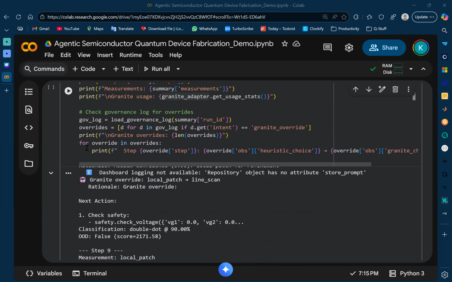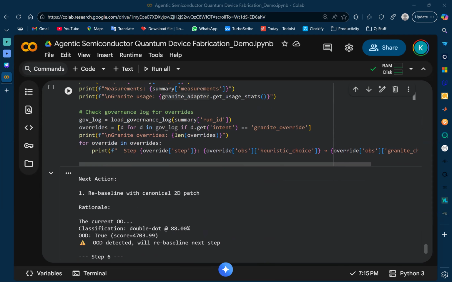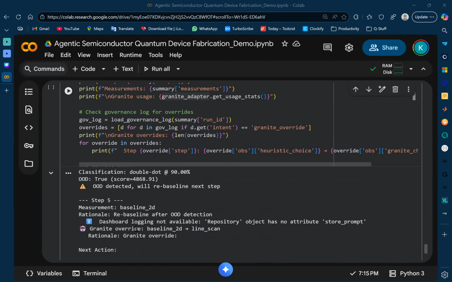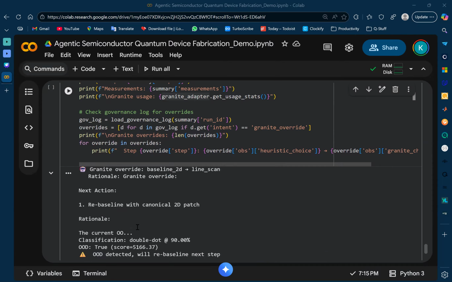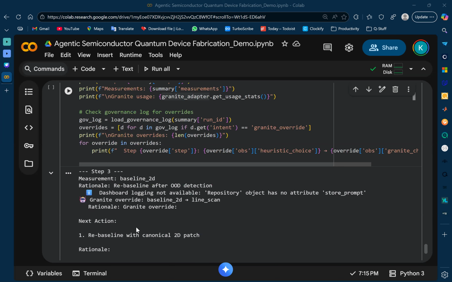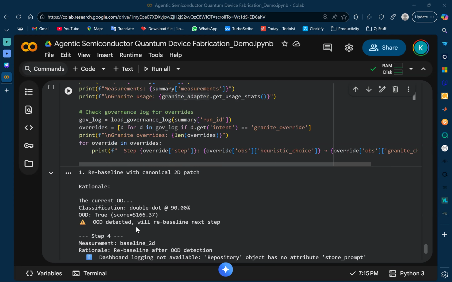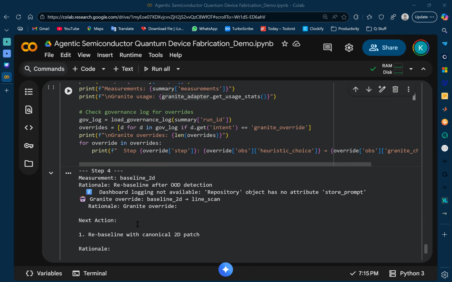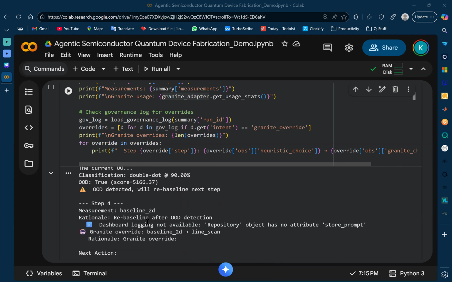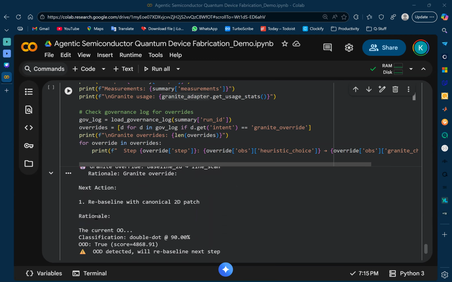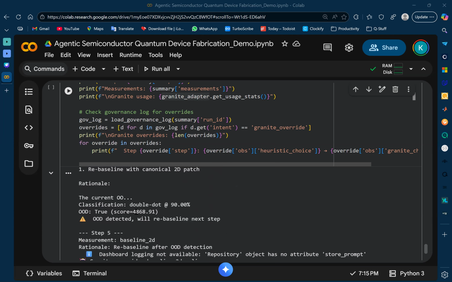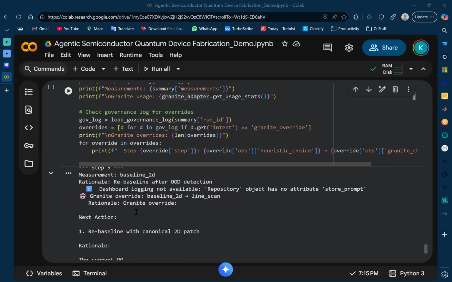So you'll be able to see that in steps 1 to 3, Granite immediately overrides the default strategy. So it's making real-time API calls to Watson X, suggesting alternative measurements. In steps 2 to 7, we hit an anomaly detection event. The safety system triggers a rebaseline, and Granite adapts, suggesting multiple line scans to recover efficiently.